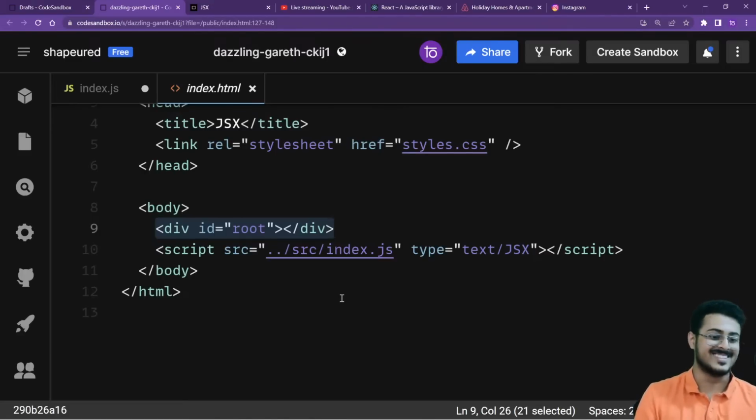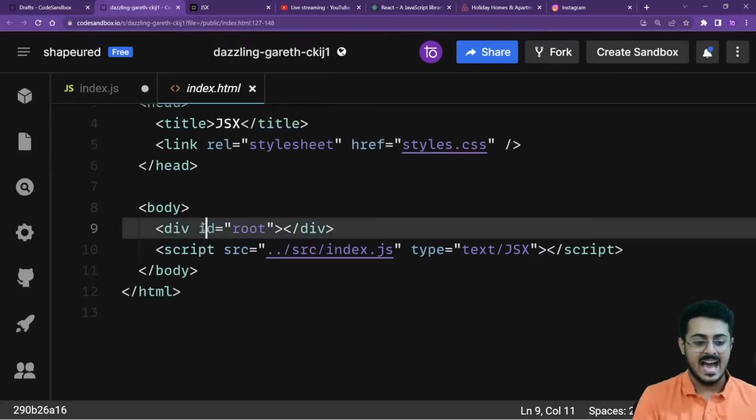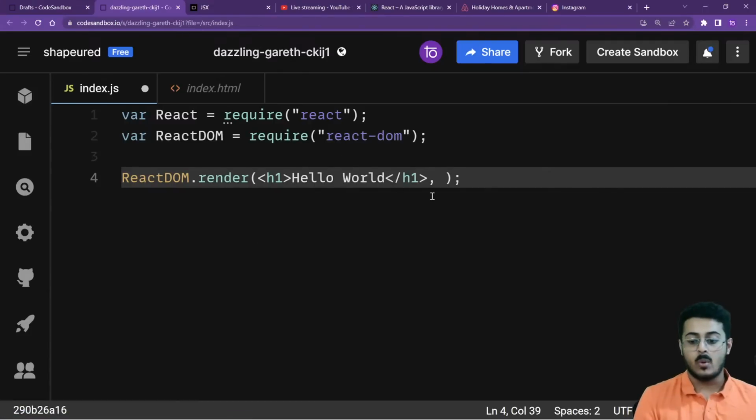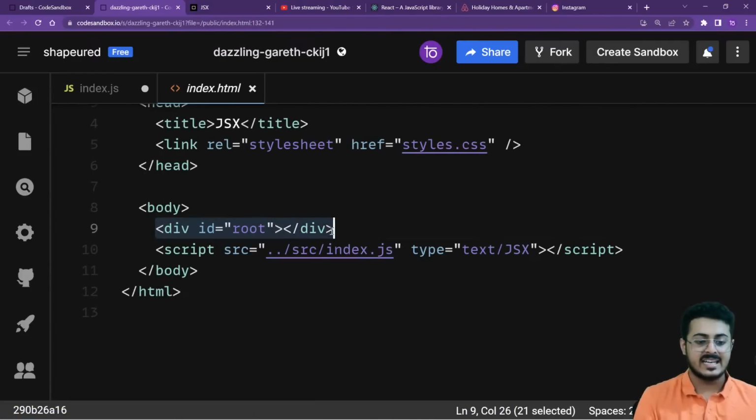So the div tag right over here, as you're able to see, has the ID as root. I've given it a unique identifying piece of data that uniquely identifies this particular div tag. So I want to render my h1 element inside my div tag that has the ID of root. I want to render my h1 element on my website inside this div tag that has the ID of root.